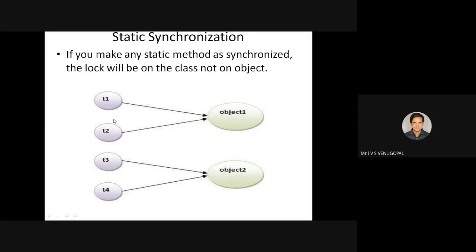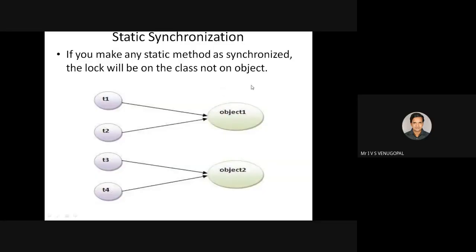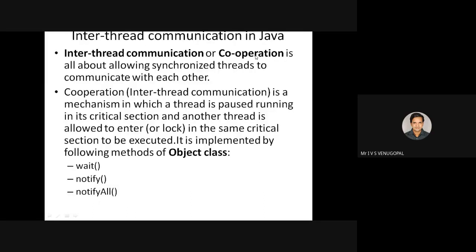In this case, only T1 and T2 cannot interfere, because those two are synchronized on object 1. T3 and T4 are synchronized on object 2. So T3 can interfere with T2, and T4 can interfere with T1. But how will you make sure that all the objects of the class will have the reference to the same method? That is static synchronization.